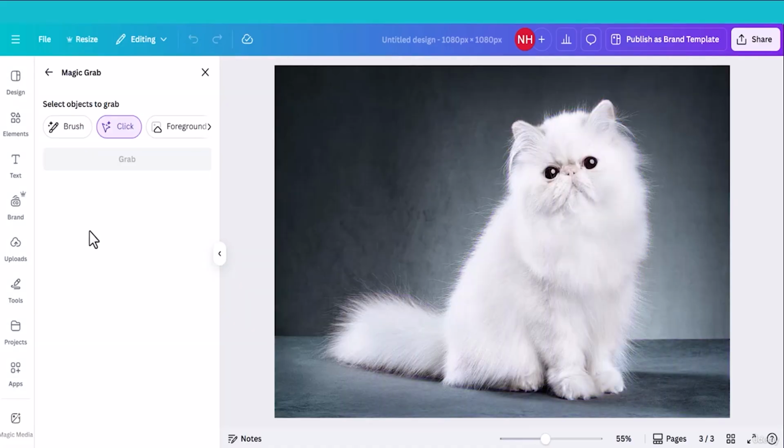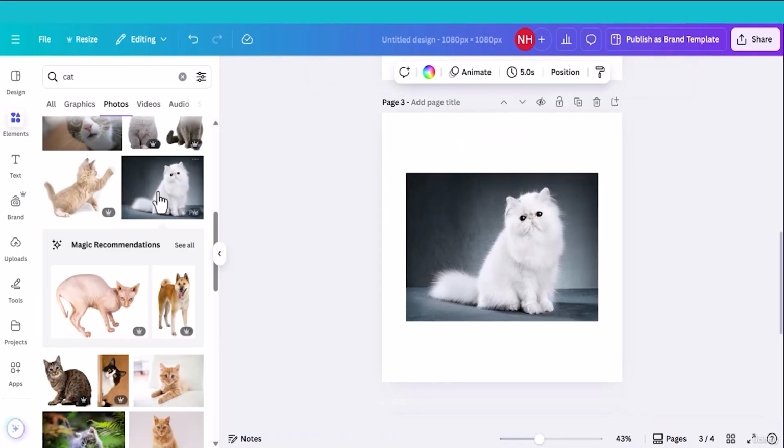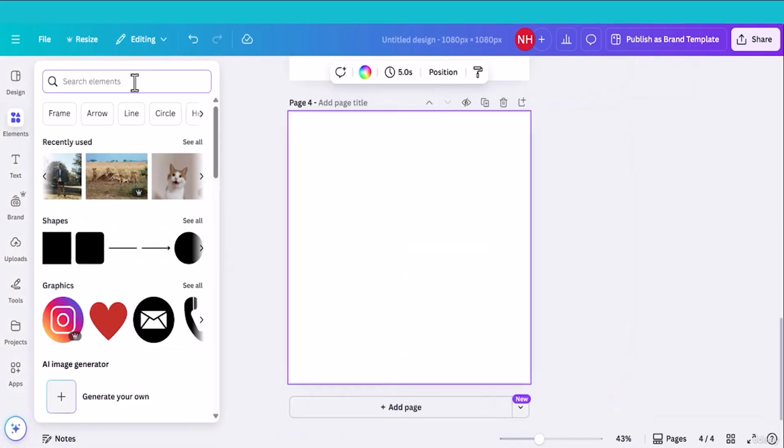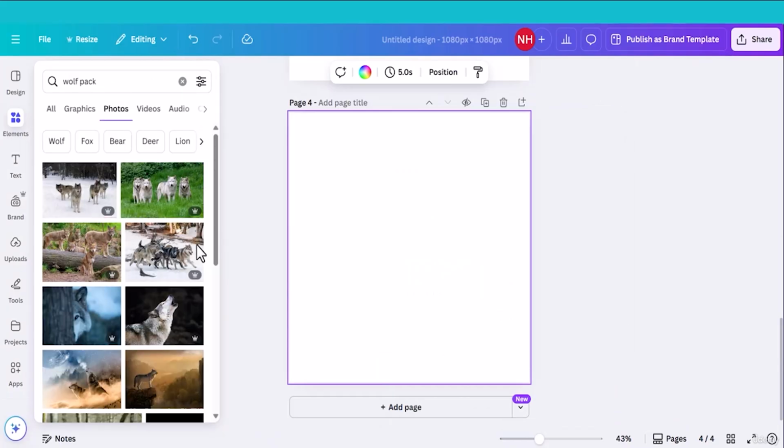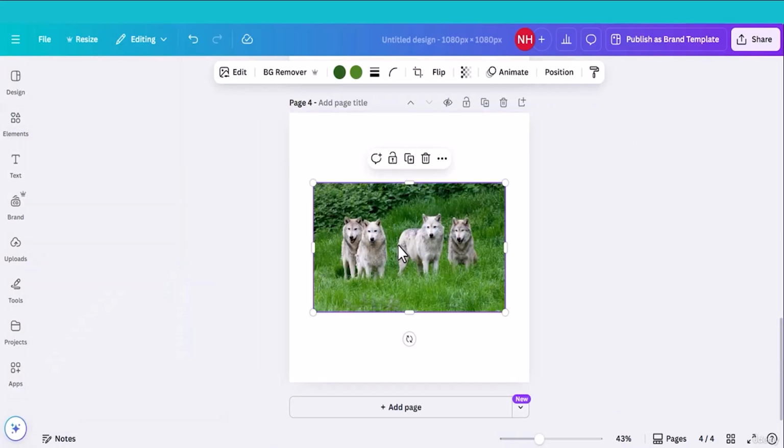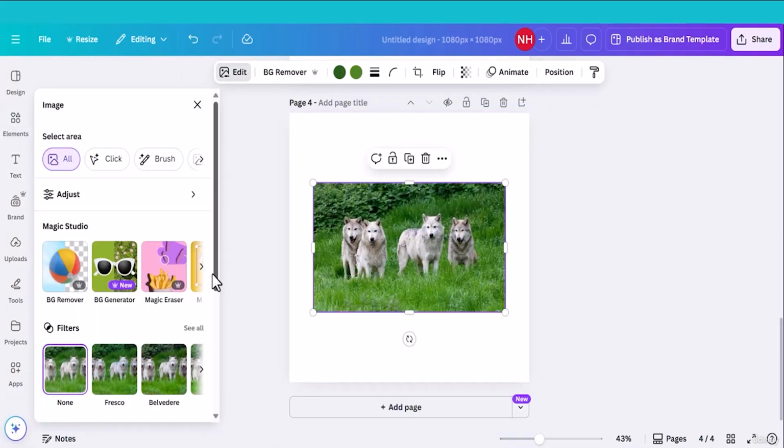In Magic Grab there are three options to select an object: brush, click and foreground. I talked about click, let me talk about the brush. So to do this, let me select a photo. Again, element tab, type wolf pack. Select this image, head back to the edit section. Again Magic Grab under Magic Studio.